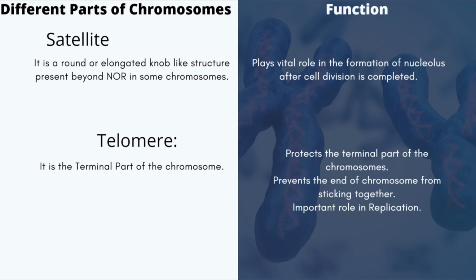Now, the last part is telomere. Telomere is the terminal part or the end of chromosome. It also plays a very important role. The functions are: number 1, it protects the terminal part of the chromosome. Number 2, it prevents the ends of chromosomes from sticking together. And number 3, it plays an important role in replication.